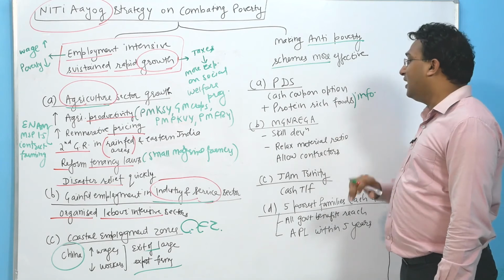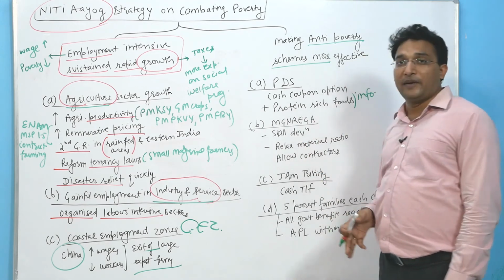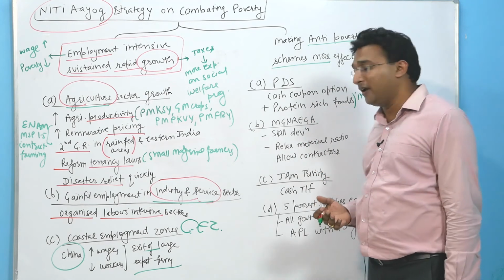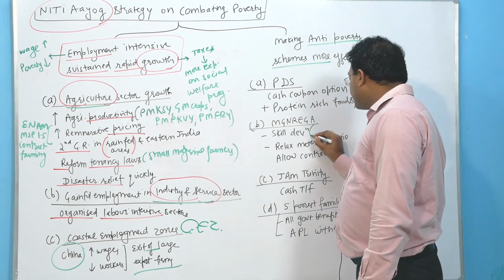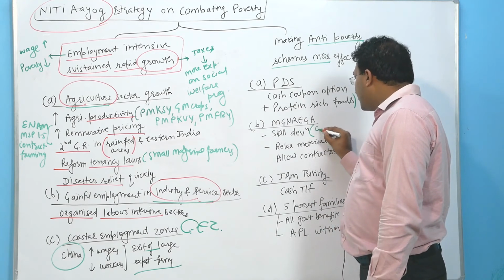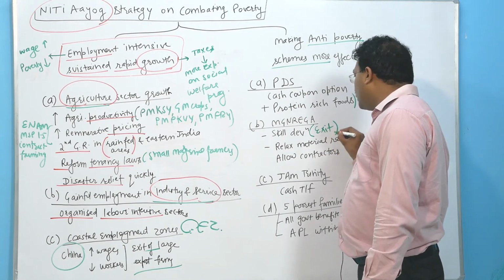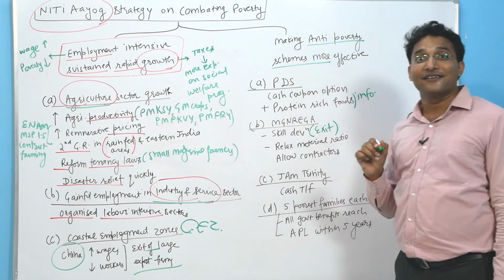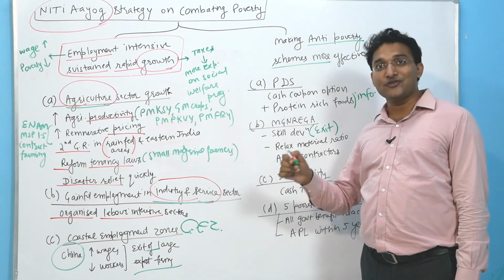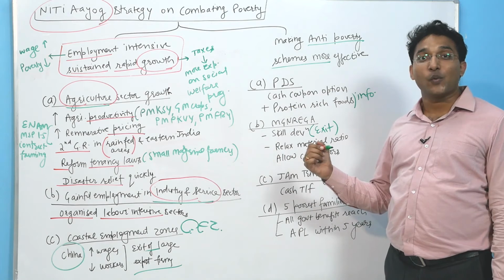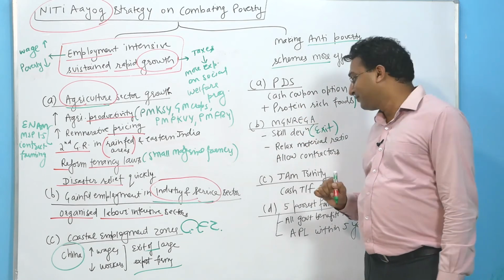Then in the MGNREGA we need to focus upon skill development. When there is skill development, it leads to the exit of those people from the purview of MGNREGA. They can get work in any other area also, because in the MGNREGA the work is provided only to unskilled persons.